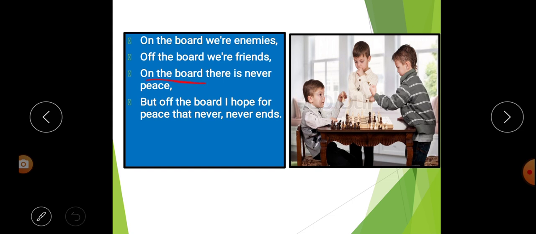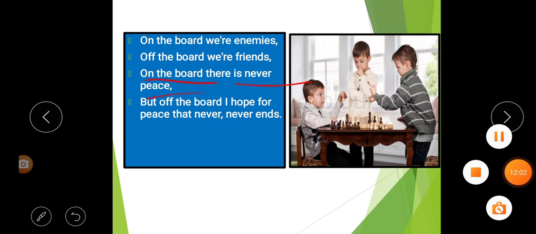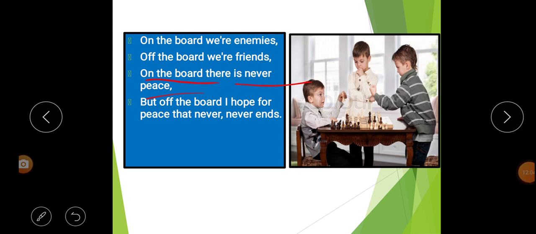Next line. On the board there is never peace. That means as the game is going on, during the playing, there is never peace on the board. Only what? There is war. There is fight. There is no peace on the board.